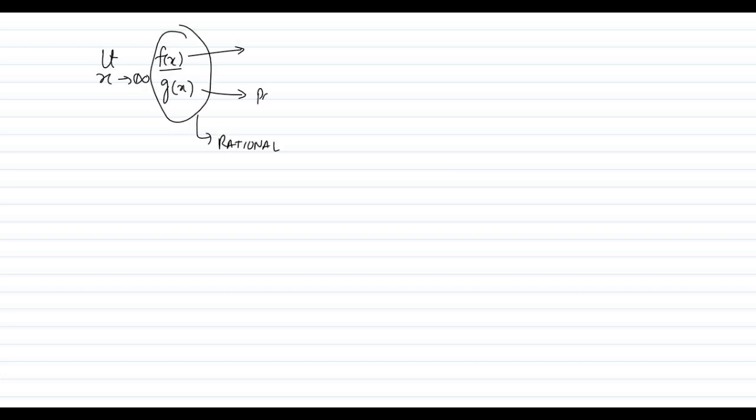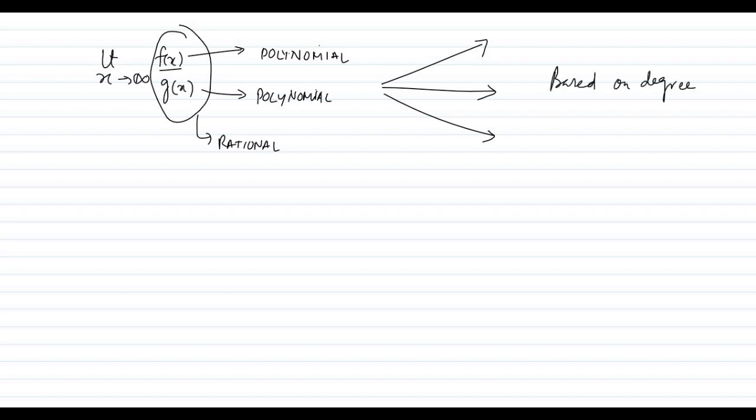Now moving forward to the rational form, limit x tends to infinity f(x) by g(x). Here f(x) will be a polynomial, g(x) will be a polynomial, and this overall quantity is rational, right? This is a polynomial and this is a polynomial too. When we have a polynomial, we have degree. We'll get 3 types of these problems based on degree. The first one we will discuss now is when the degree of numerator is equal to the degree of denominator. So let us just see how we can do that.